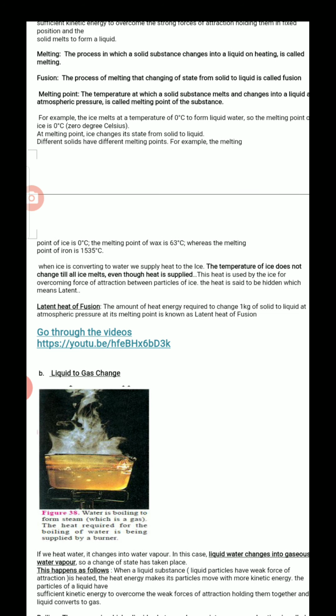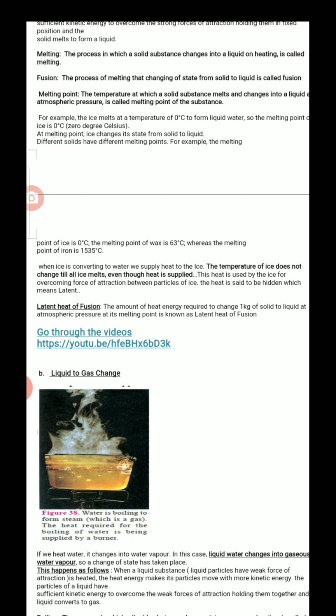That is why it is not shown in the thermometer. The thermometer will show the temperature, which is a measurement of heat, when the substance is liberating that. But the particles in the ice are absorbing it, overcoming attractions. So it is hidden inside the particles. That is why it is called latent, which means hidden.